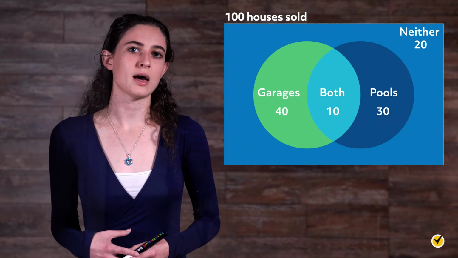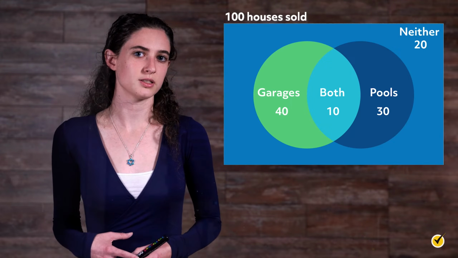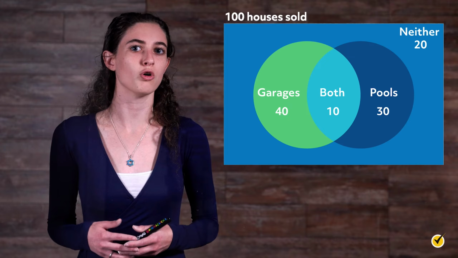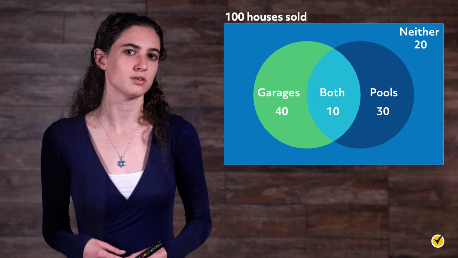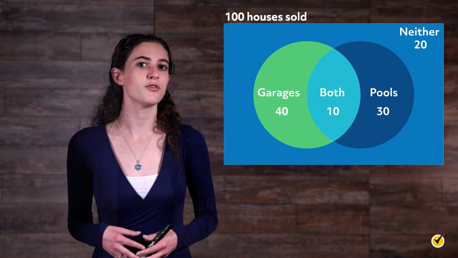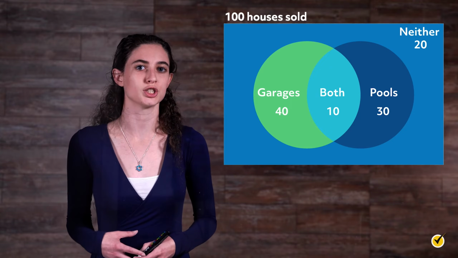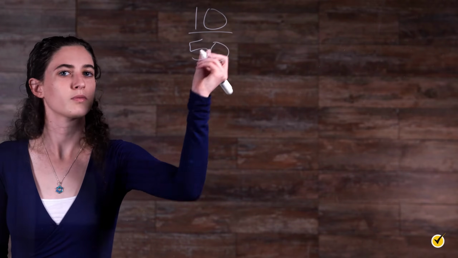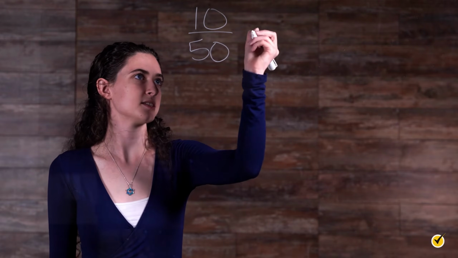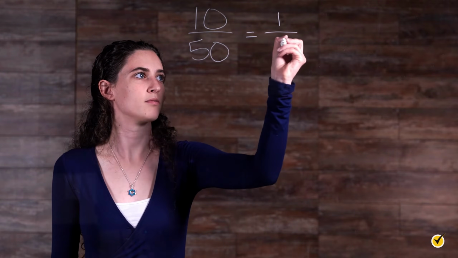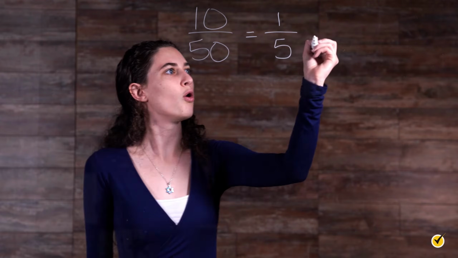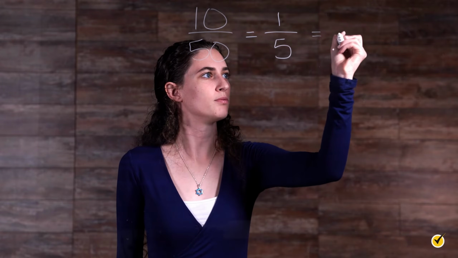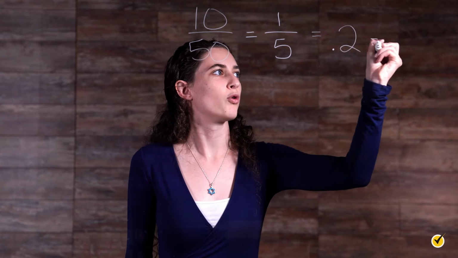We can now see the overlap between the houses sold with garages and the houses sold with pools, all within the larger set of houses sold. It's easier to see now that of the 50 houses that were sold with a garage, 10 of them also had a swimming pool. So the odds are 10 over 50, which can also be expressed as the fraction 1/5, or 0.2, or 20%.